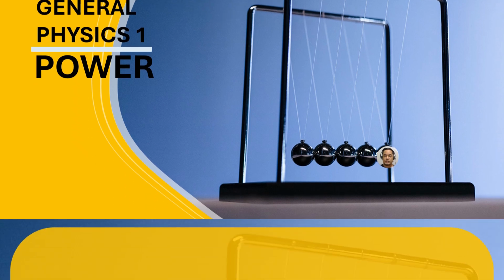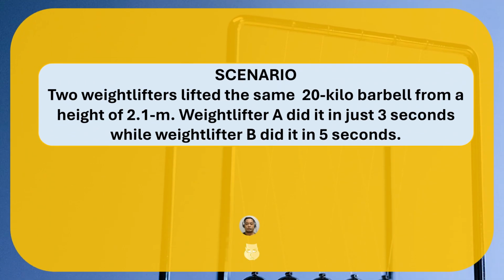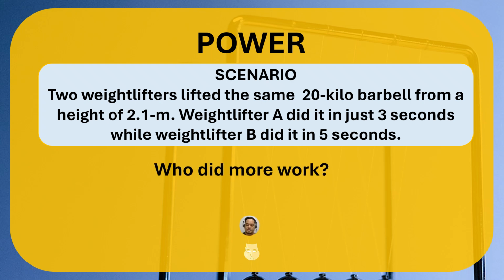Before we proceed to some of the problems related to power, let's have the scenario first. Two weightlifters lifted the same 20 kilo barbell from a height of 2.1 meters. Weightlifter A did it in just 3 seconds, while weightlifter B did it in 5 seconds. The questions are the following: who did more work and who is more powerful?